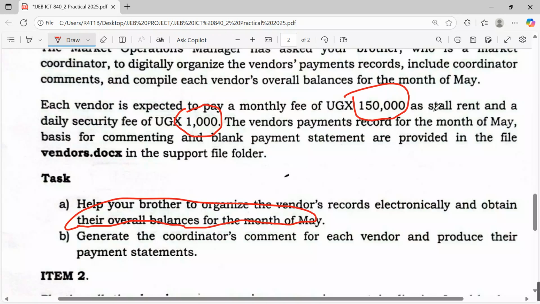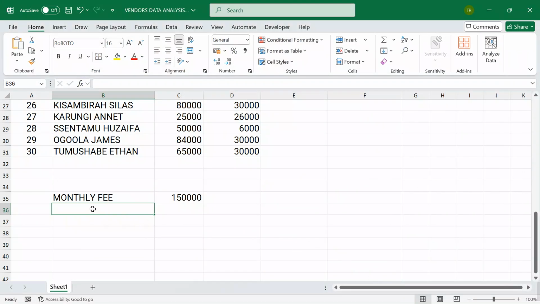What are they telling me? As store rent and a daily security fee of UGX. Look at the symbols. UGX 1,000 each. So I say daily. I will come here. I say this is daily.